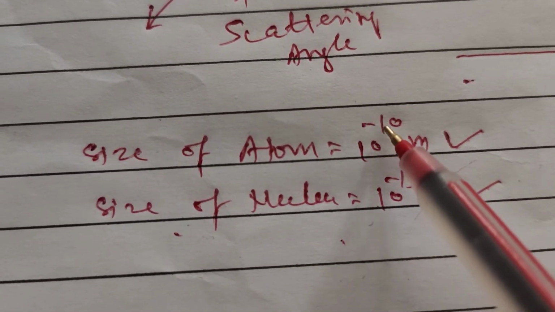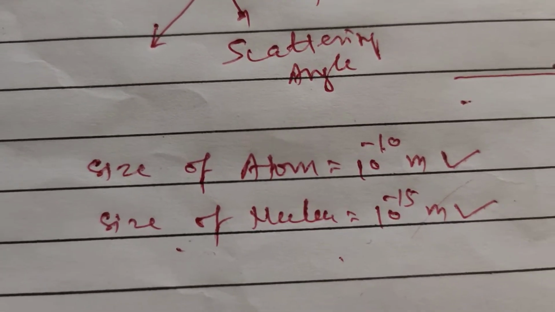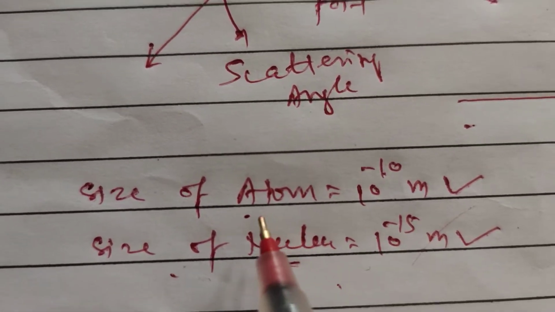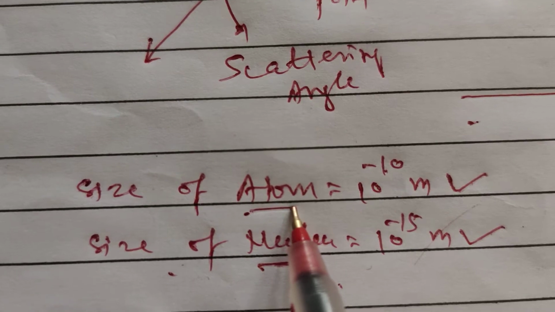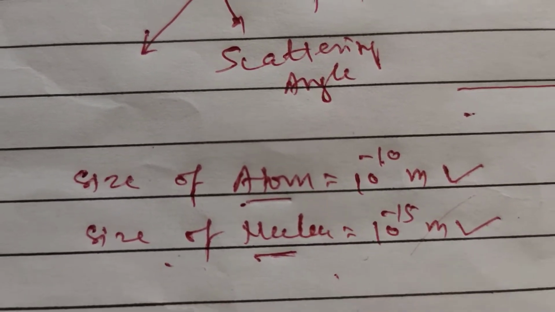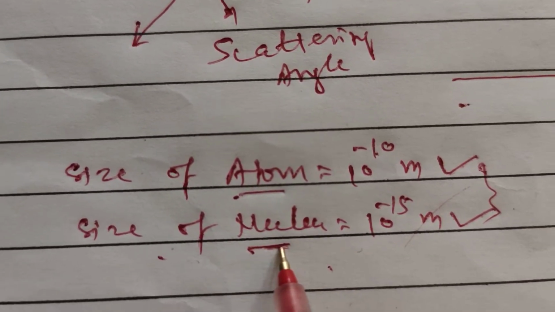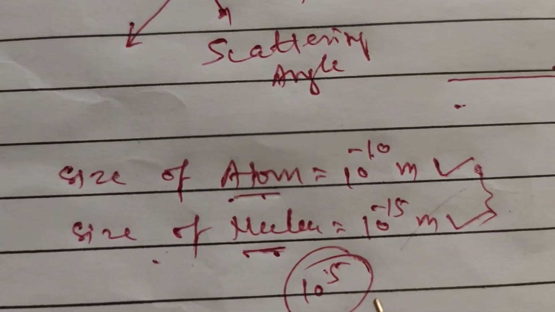There is space between the nucleus and the structure of the atom, where the electrons revolve in circular orbits. The nucleus is smaller in size than the atom by a factor of the order of 10 to the power 5.